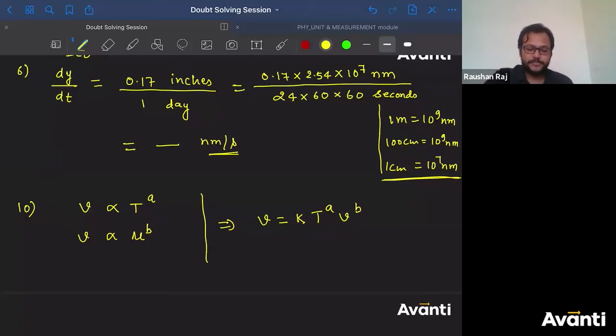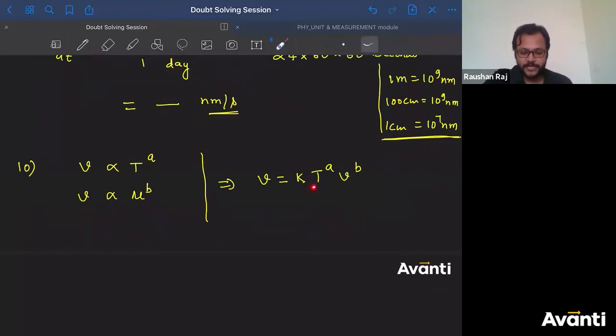Don't worry. So velocity can be written as a dimensionless constant into T to the power A into mu to the power B. If this equation holds true, then can I say that the dimensional formula for this must be equal to the dimensional formula for this? So let me write the dimensional formula for V. What is the dimensional formula for V? So L T inverse 1, that is the velocity, is equal to K, a dimensionless constant. I don't have to worry about that.